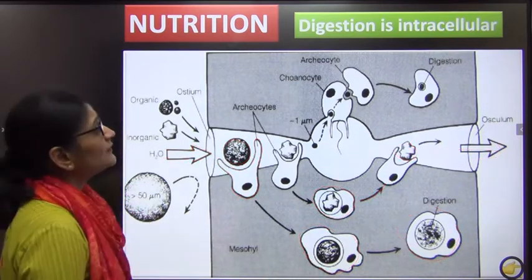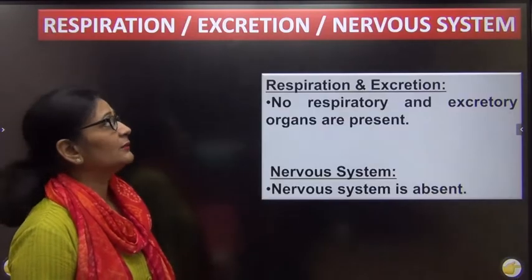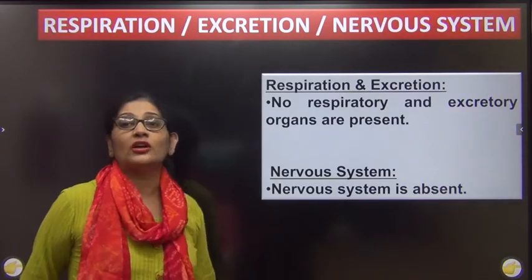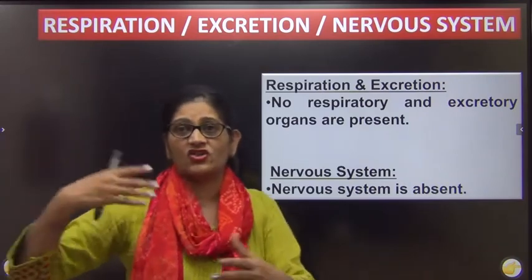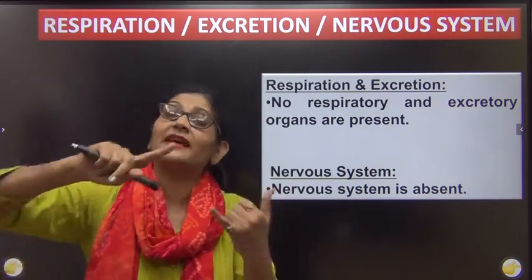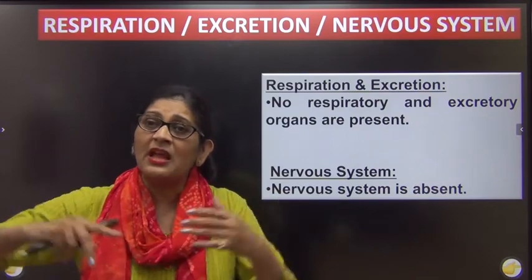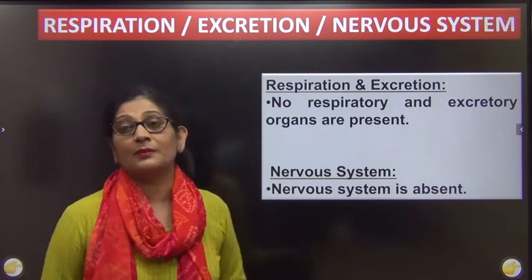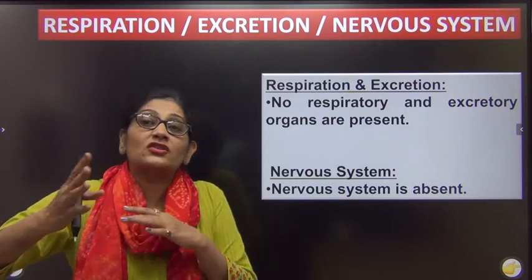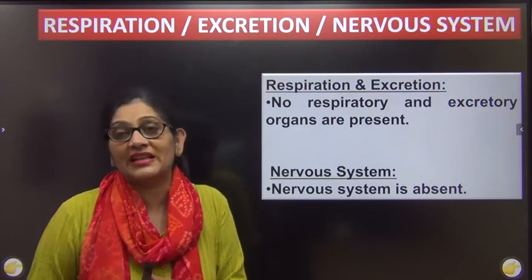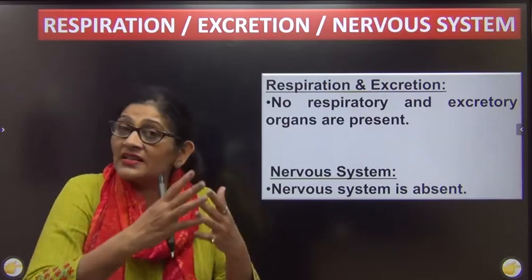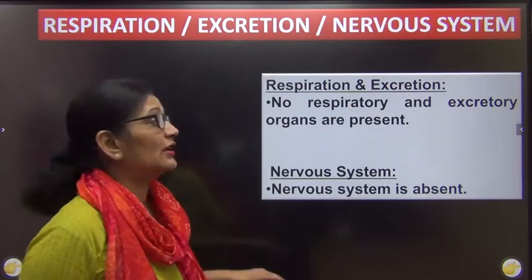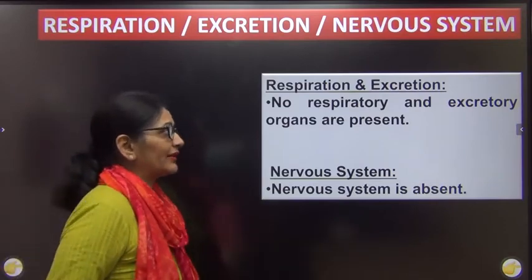intracellular. Now we know that other than that, they do not even have a respiratory system. The exchange takes place through the body surface. In fact, they do not even have a circulatory system because the water circulates everything throughout the body. Then the nervous system is also absent. Why? Because there is no need of any coordination between the cells. All the cells do their own work. Since no coordination is required, the nervous system is also absent in these organisms.